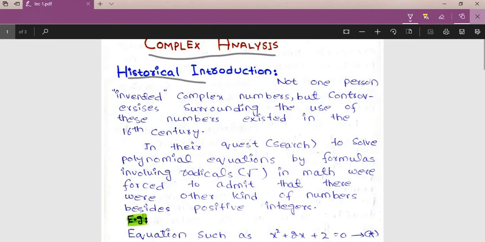In the history, I would like to tell you that not one person invented complex numbers. Complex numbers were not invented by a single person. But the controversies surrounding the use of these numbers existed in the 16th century. In the 16th century, it was introduced for the first time, so most mathematicians didn't know how to use complex numbers. There were so many controversies among mathematicians, and lots of contradictions as well.